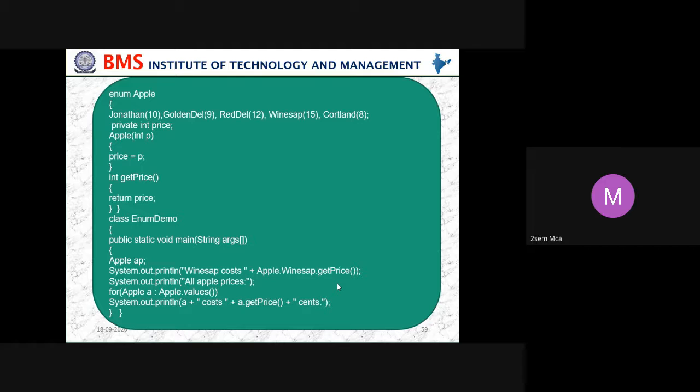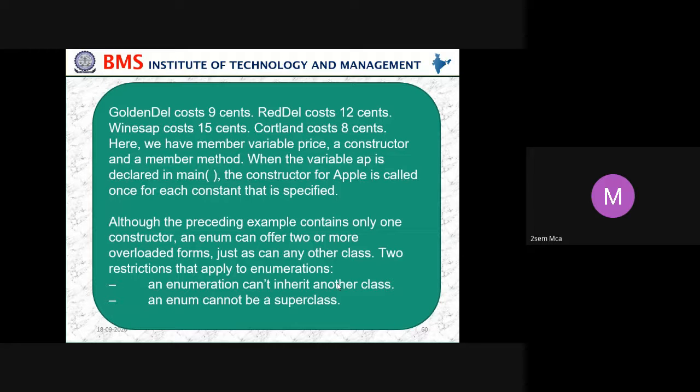We get that price and return that price. And we are creating one more class, that is the enumeration demo, and we are creating an object for the apple class, an apple enumerator, and displaying the cost of the apple, and displaying all apples' prices. That's what has been done in this program. The explanation of the same: Golden Delicious costs 9 cents, Red Delicious costs 12 cents, Winesap is 15 cents, and Cortland is 8 cents.